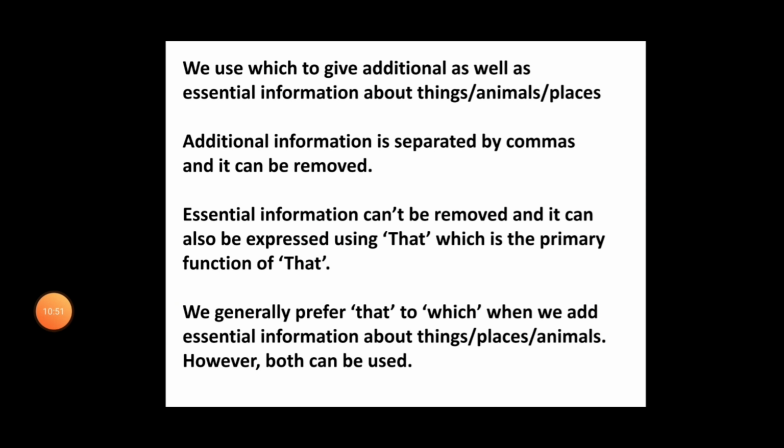So before we move on, let's summarize whatever points we have discussed. So we use which to give additional as well as essential information about things, animals and places. Okay, this is the first point. And additional information is separated by commas and it can be removed, right? Whereas essential information cannot be removed and it can also be expressed using that.